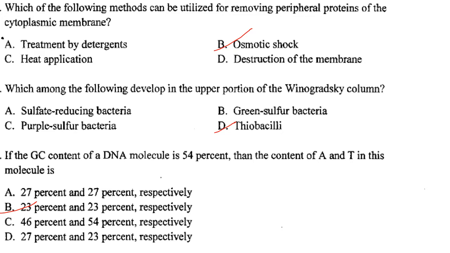Then next one. Which of the following methods can be utilized for removing peripheral proteins of the cytoplasmic membrane? So it is osmotic shock. Peripheral proteins are loosely attached to the cytoplasmic membrane and they can be removed by mild treatment such as osmotic shock. So answer is option B. Then next one. Which among the following develops in the upper portion of the Winogradsky column? So it is thiobacilli. Answer is option D.